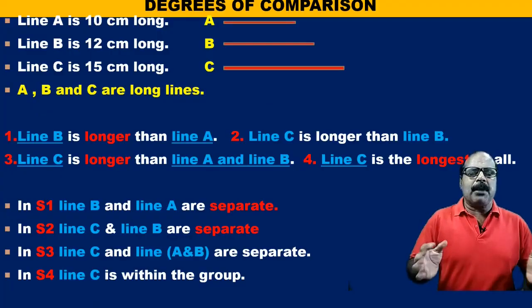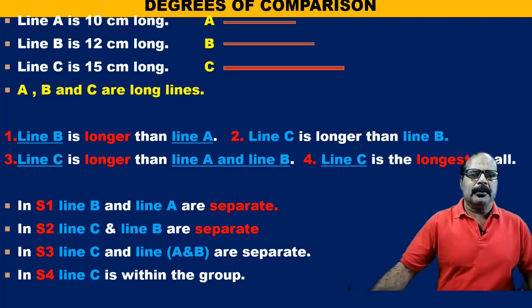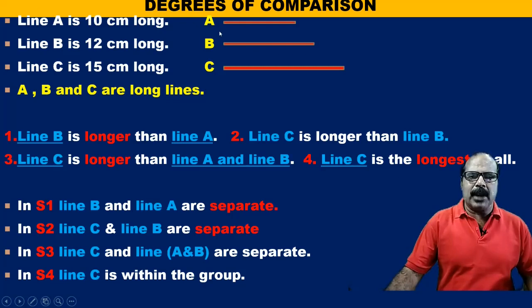Now, degrees of comparison. Here you can see there are three lines, line A, line B and line C. Suppose line A is 10 centimeter long. Line B is 12 centimeter long and line C is 15 centimeter long.